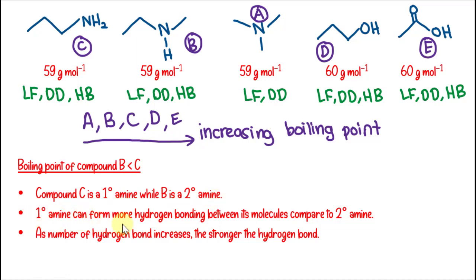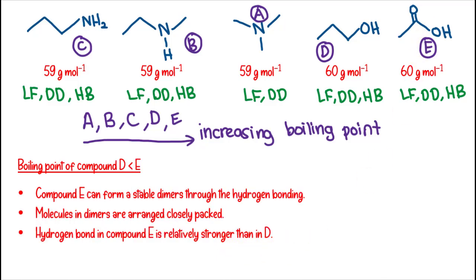Since primary amines can form more hydrogen bonds between their molecules than secondary amines, as the number of hydrogen bonds increases, the strength of the hydrogen bonding also increases. Last but not least, the boiling point of compound D is lower than E because E can form stable dimers through hydrogen bonding. Molecules in dimers are arranged closely packed, thus the hydrogen bond in compound E is relatively stronger than in compound D.